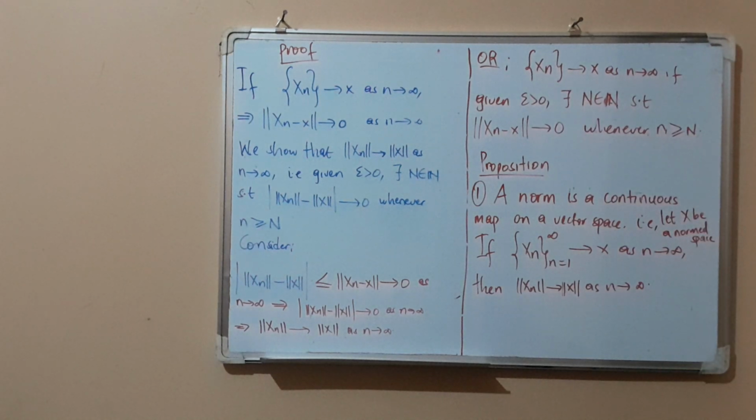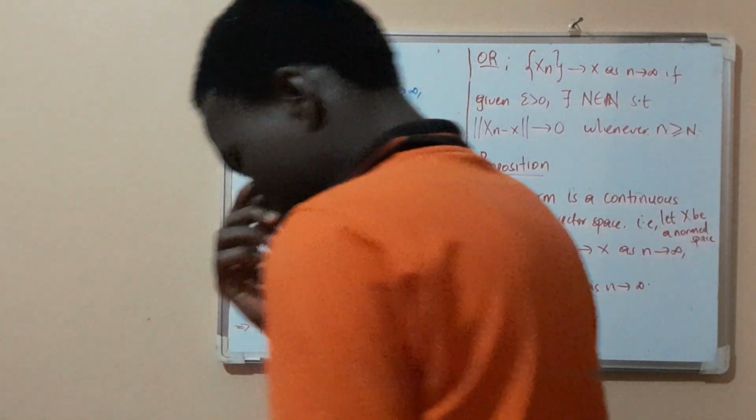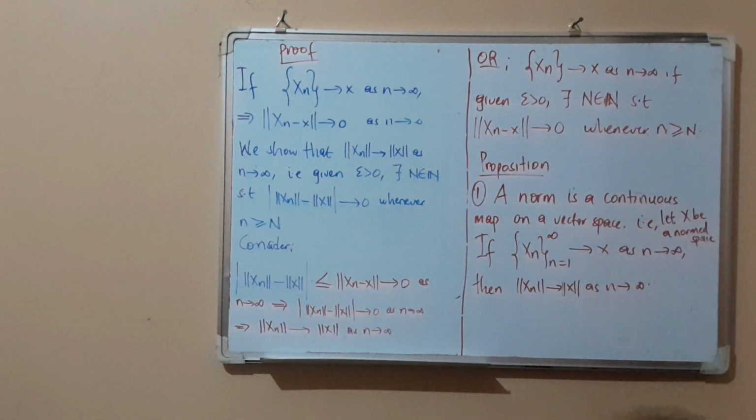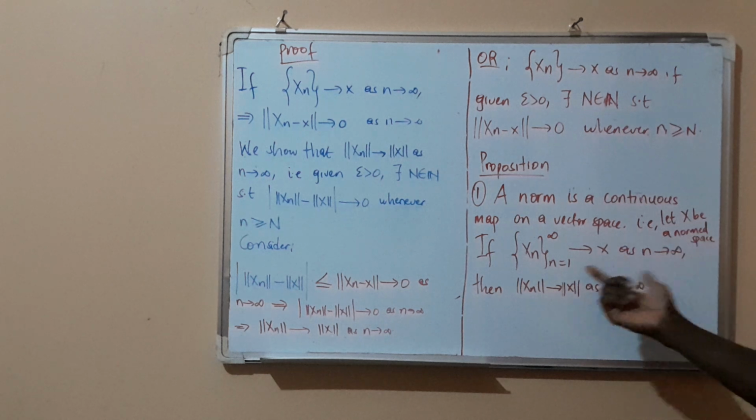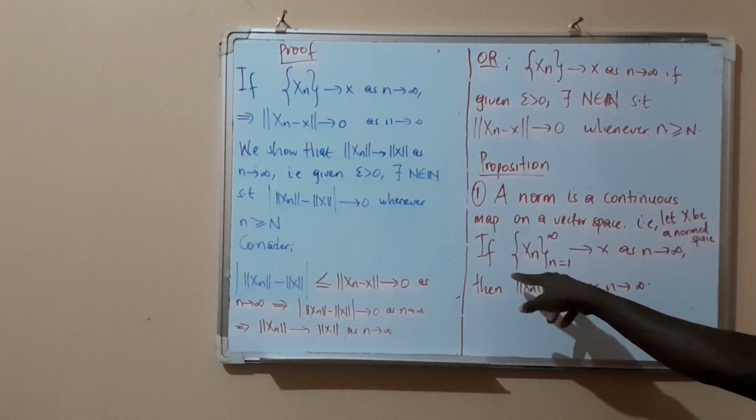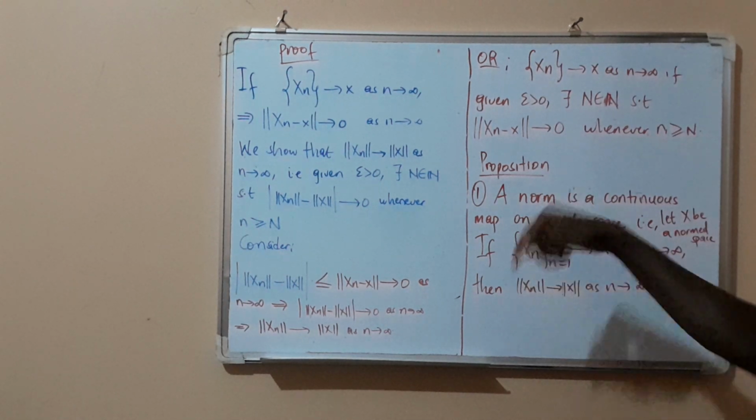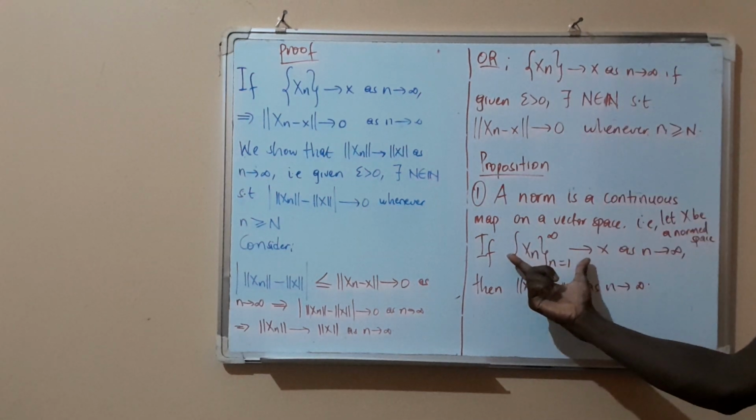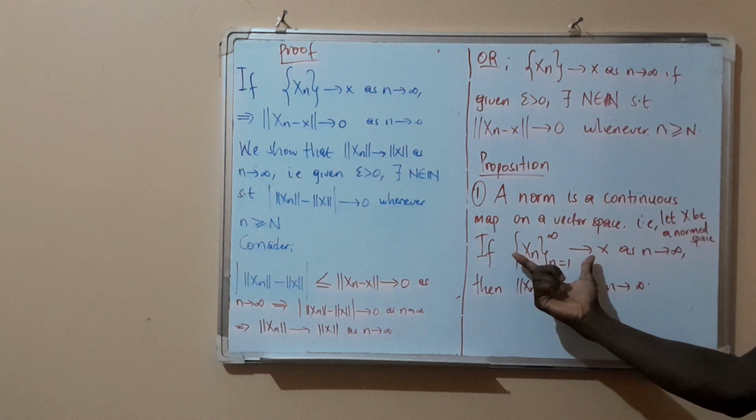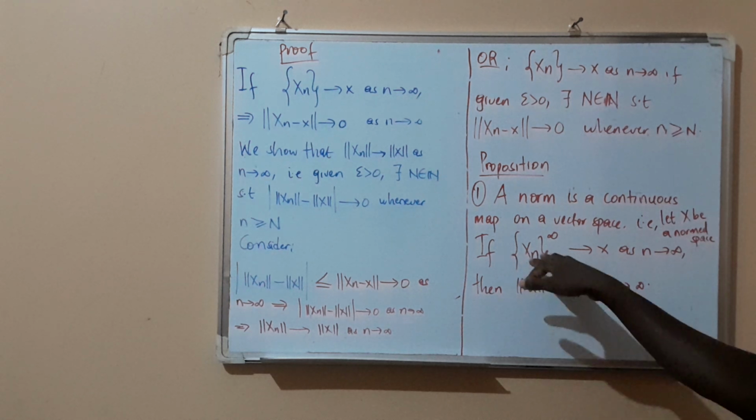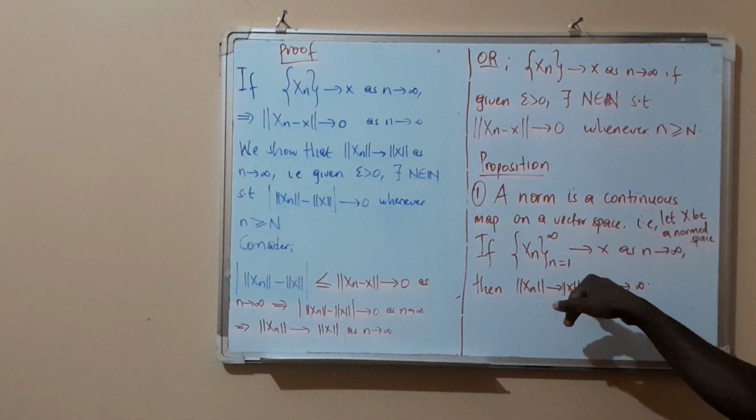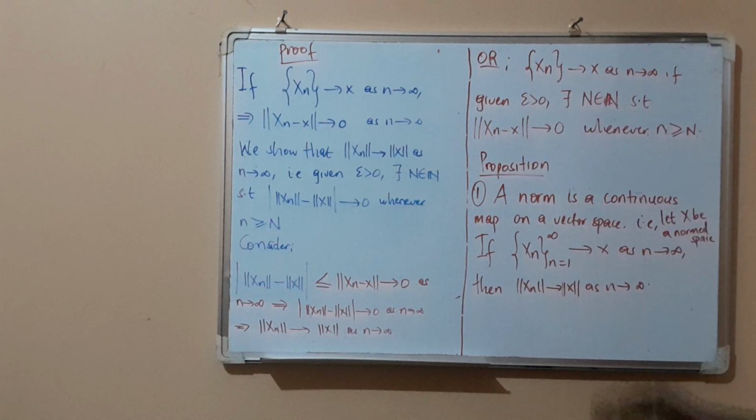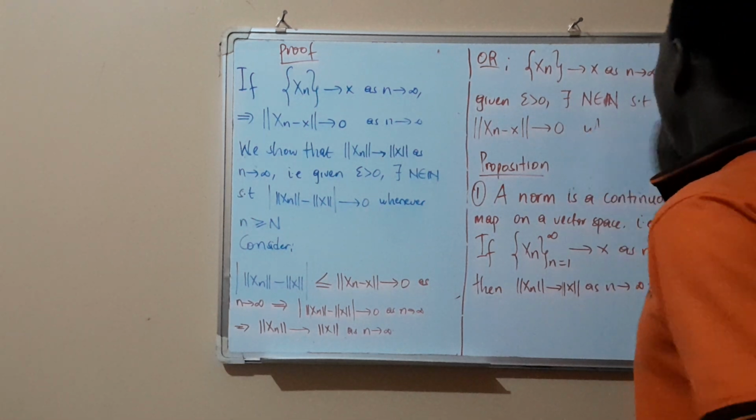Now we are done. So this proof shows that the norm is a continuous map. We've been able to show that given a sequence which is convergent within a normed space, we are able to show that the norm with respect to this sequence also converges to the norm with respect to that limit. Yes. Now we have another important proposition.